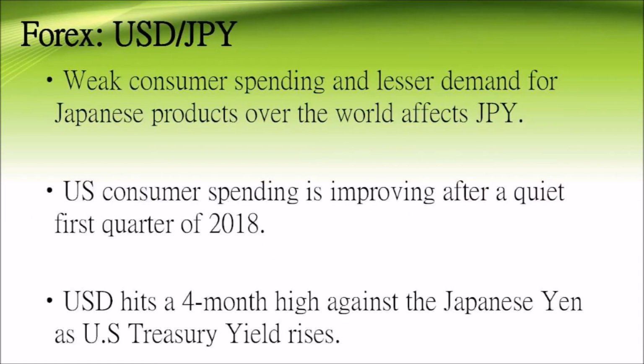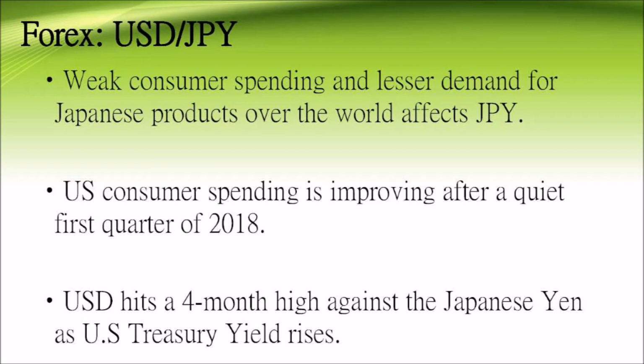The first contract I bought is foreign exchange, USD against the Japanese yen. According to Market Pulse, the Japanese economy is expected to be quiet for a while. The expected slowdown in Japanese economic growth is being attributed to weak consumer spending and lesser demand for Japanese products around the world.